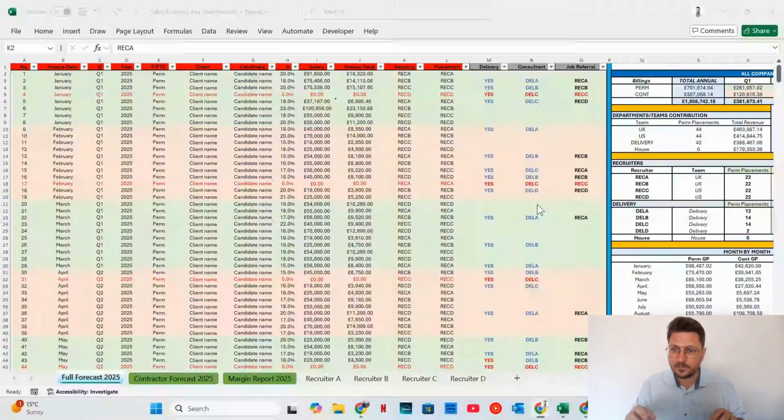So if you wanted something like this, it would be a custom solution because it would have to fit your business process, I suppose, around how you manage your revenue pipeline and your commissions, etc. But I hope that you can see the logic behind this of what it's trying to achieve.